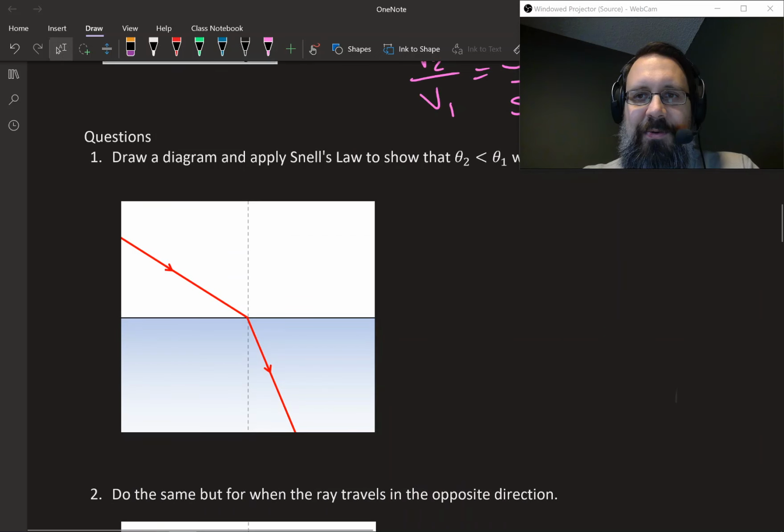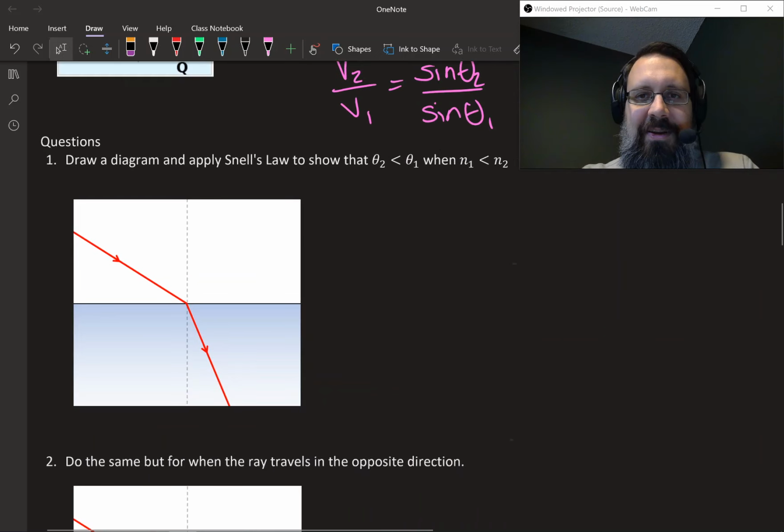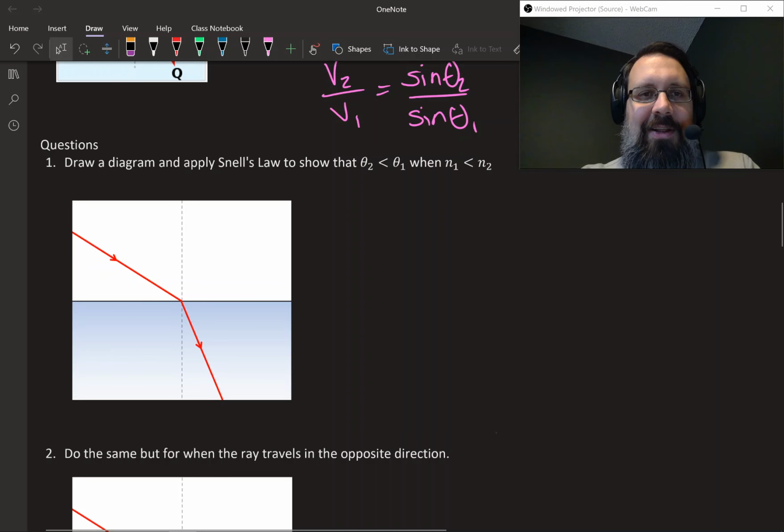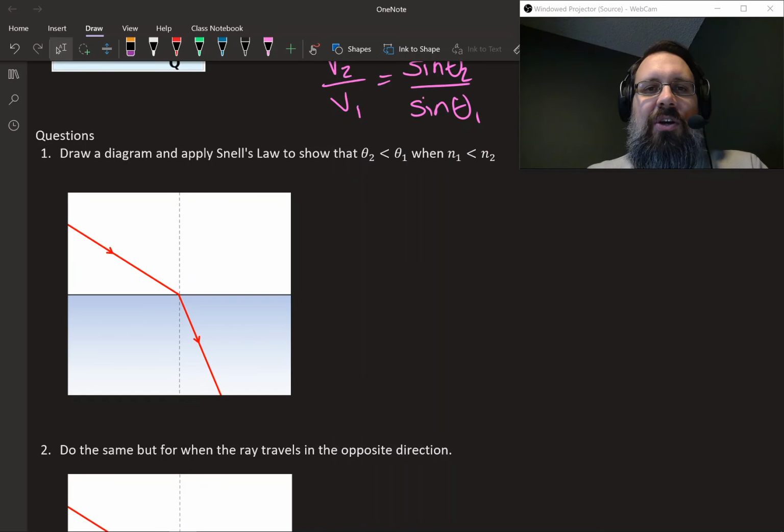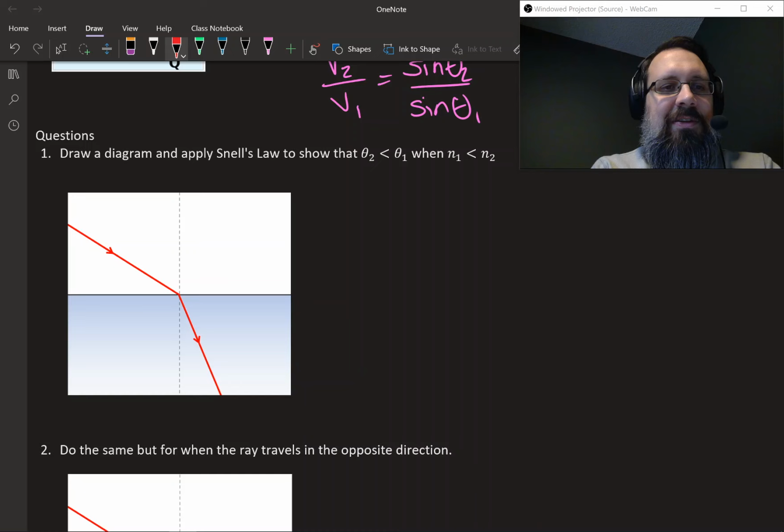All right, this is boring stuff. I want to get to the cool stuff. I have so many awesome things planned here. All right, so let's do some questions on this. Number one, draw a diagram and apply Snell's law to show that theta 2 is less than theta 1 when n1 is less than n2. So let's label those. This is going to be theta 1.